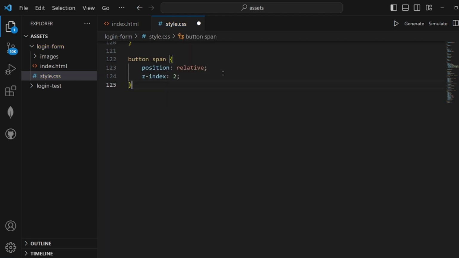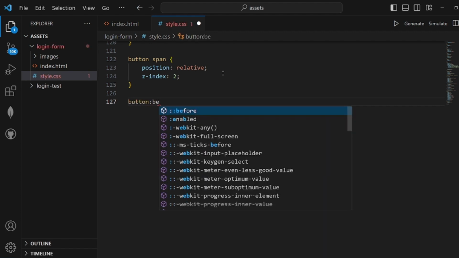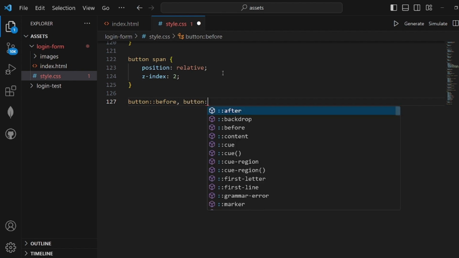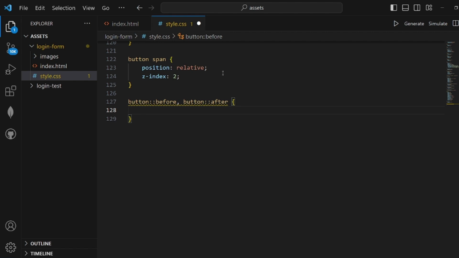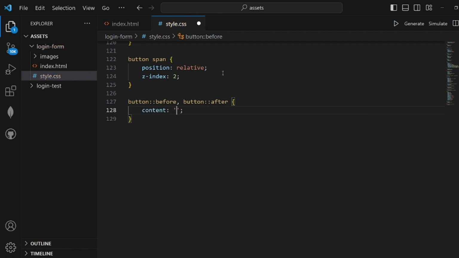And for button span, we should add some styling: position relative, z-index 2. Also button before and after for the animation, and the hover, of course. Button before and button after. Okay, and here we should set the content to an empty string. Then set the position to absolute.